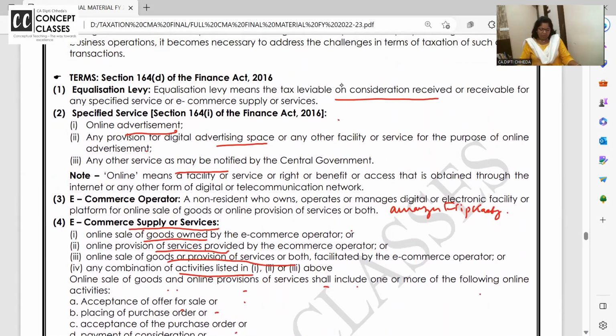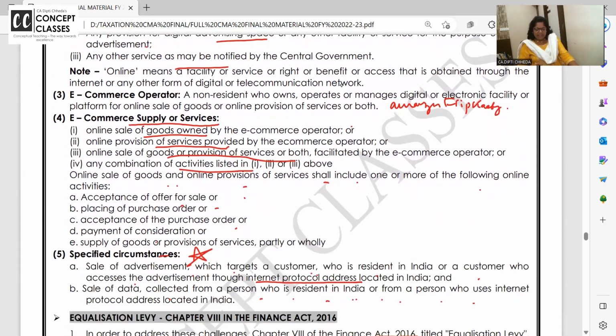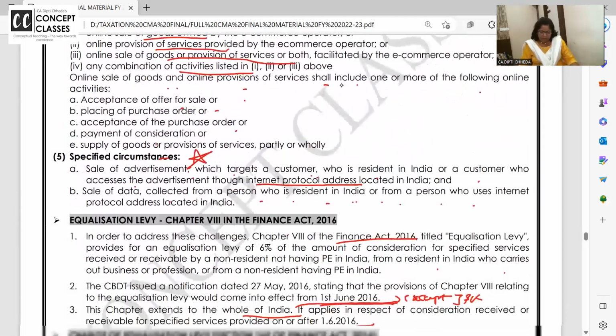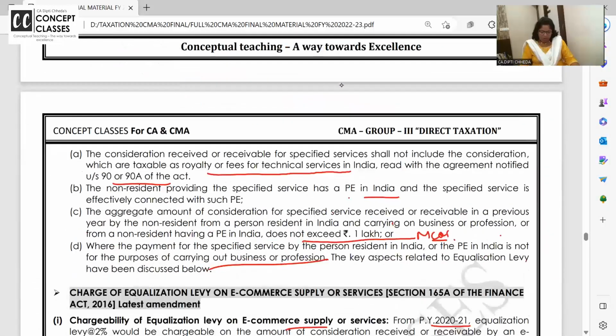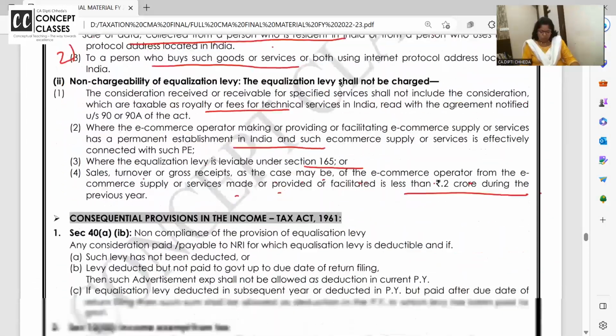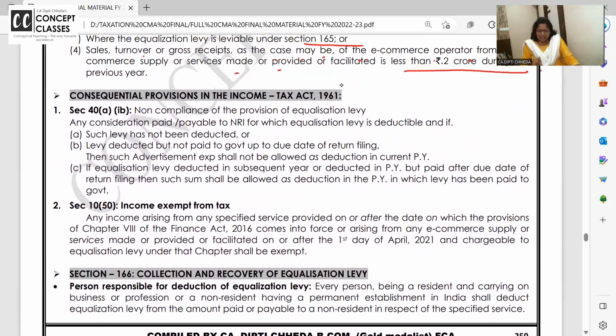Definitions are clear. क्या क्या सेल कर रहे हैं? E-commerce operator can sell goods or services or both, और advertisement भी आ गया है. तो 165 is only for advertisement. 165 में तो सब cover up हो गया. Consequences, these two can be asked in objectives, true and false and MCQs.